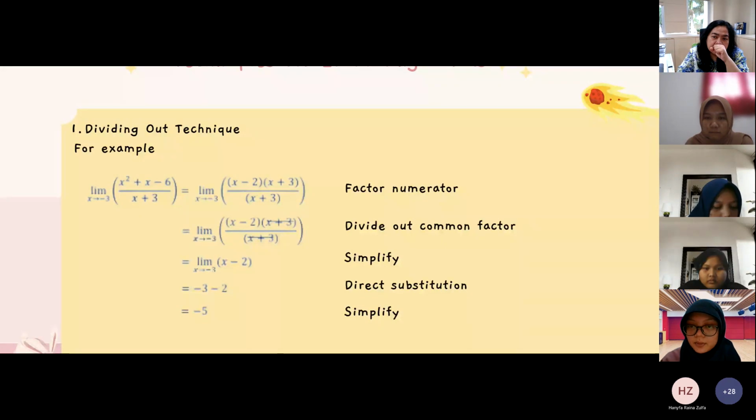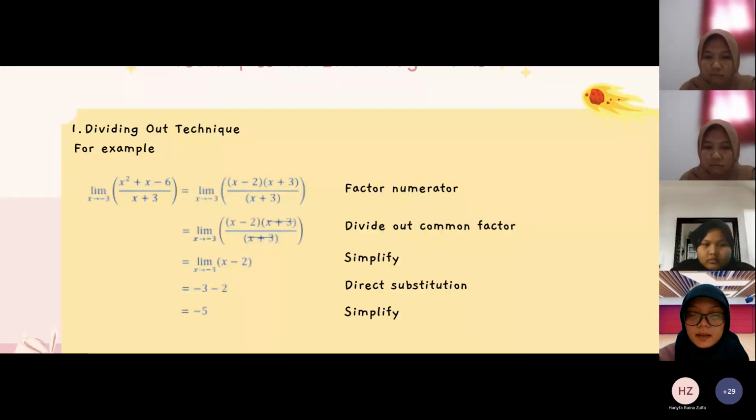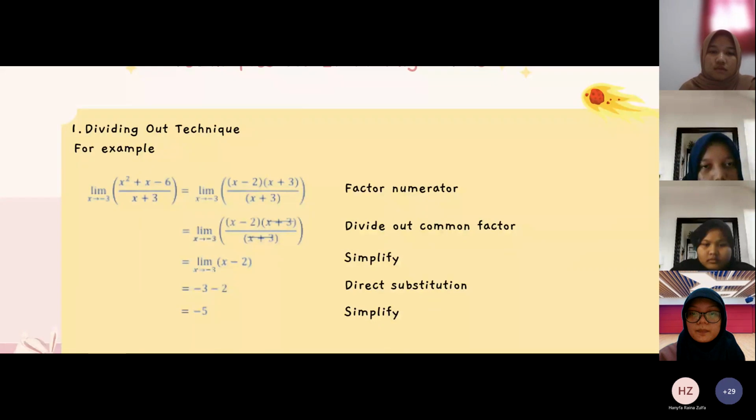Second, divide out the common factor: limit as x approaches -3 of (x - 2), and simplify. The limit as x approaches -3 of (x - 2) is -5.